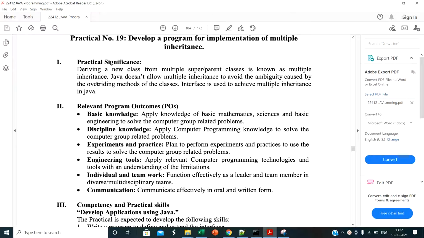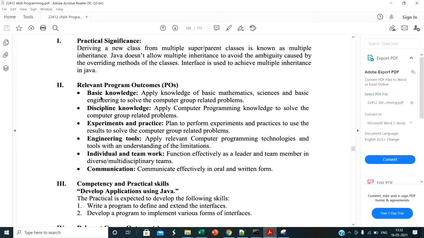But Java does not allow multiple inheritance to avoid the ambiguity caused by the overriding methods of the class. So in simple words, Java does not directly support multiple inheritance. An interface is used to achieve multiple inheritance in Java. There is one concept, interface, that we implement to achieve multiple inheritance. So this is the practical significance.